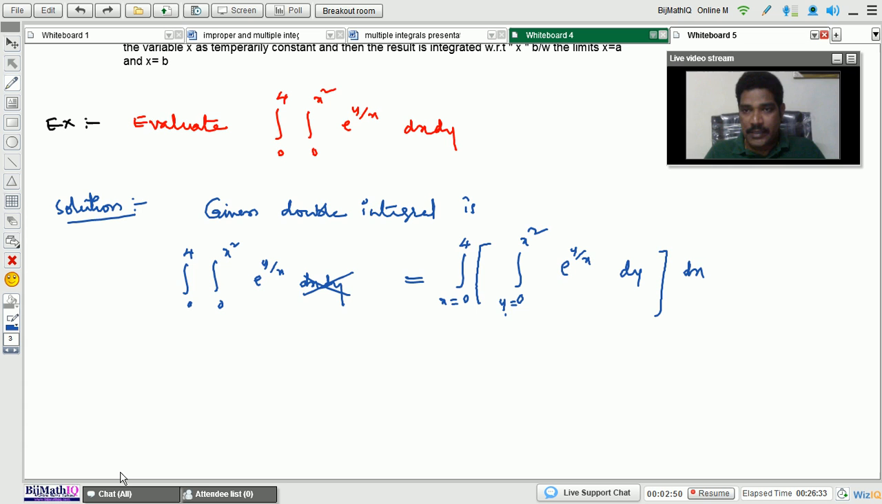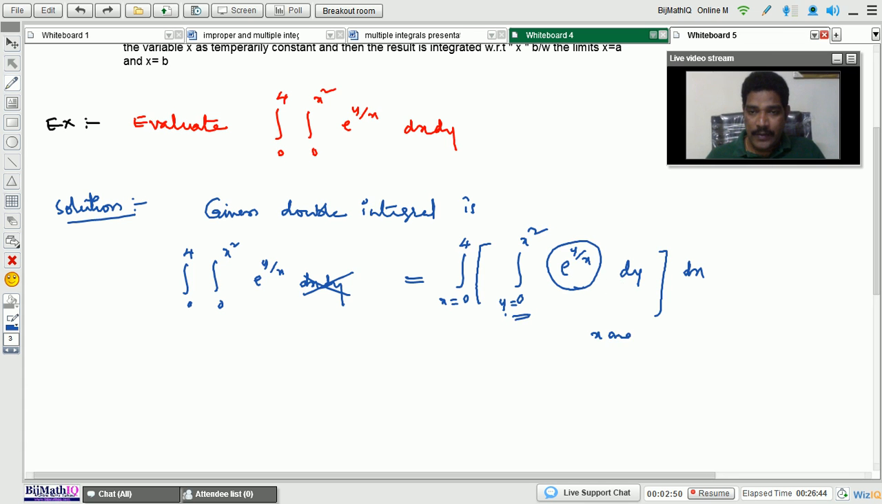First of all evaluate this inner integral. What is the inner integral? Y equals 0 to x square, e to the power of y by x into dy. In this function how many variables are there? Two variables, x and y, right? And here integration is with respect to which variable? Y. So integrate only the y variable, by keeping x as constant temporarily.